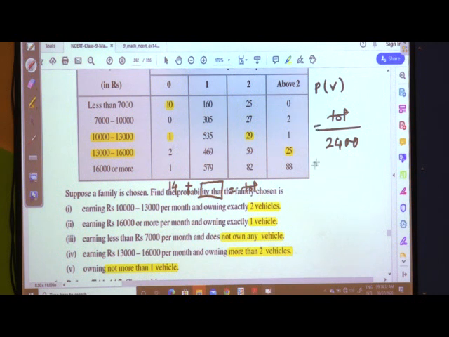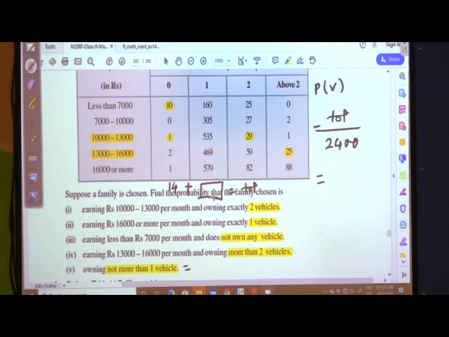Whatever answer you are getting of this, that is the answer for this sub question. I hope the concept is clear. I will tell you once again: you are going to add the values under column 0, and you are going to add the values under column 1. Why? I have just now explained in detail: not more than 1.